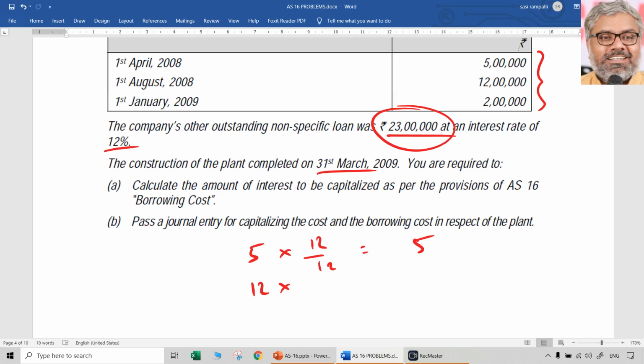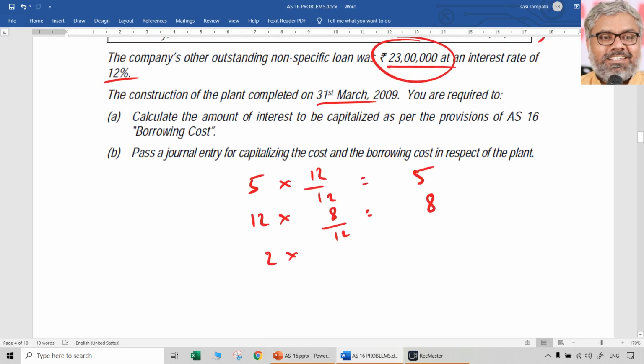August, September, October, November, December, January, February, March. That means 8 months. So 12 into 8 by 12 is naturally 8. Then January, some expenditure is spent, 3 months, 1st January it was made, January to March. So 2 lakhs into 3 by 12 means 0.5.